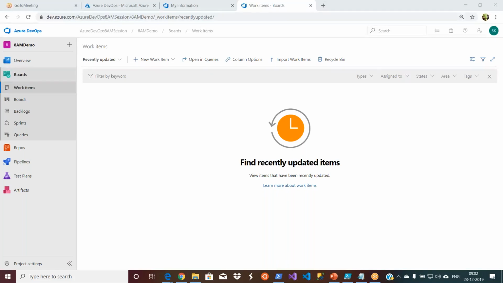So the session goes like this. We'll start with the basics across all the available features in Azure DevOps, and then go to the advanced level, like integrations, rather than directly jumping into the advanced levels. So in each and every area, be it boards or repos, first the basics, then the next level, and then the integration levels.